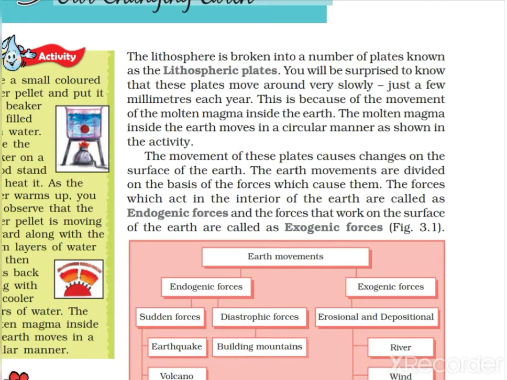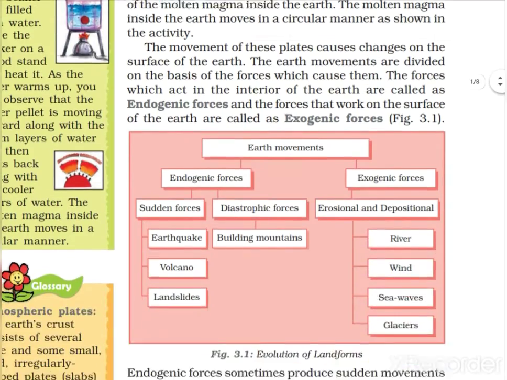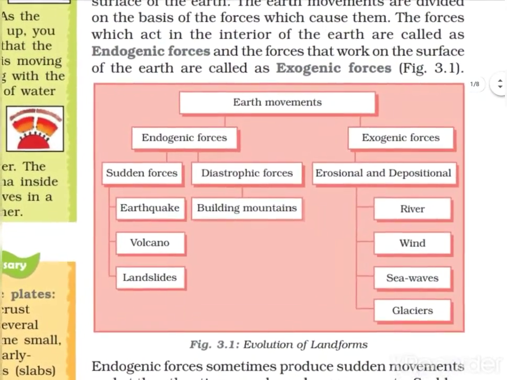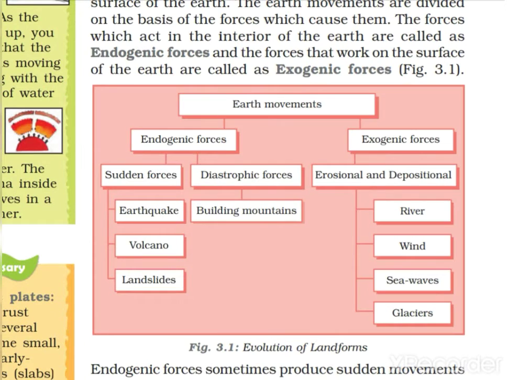You can see in this table endogenic forces and exogenic forces. Endogenic forces always occur suddenly from inside the earth.